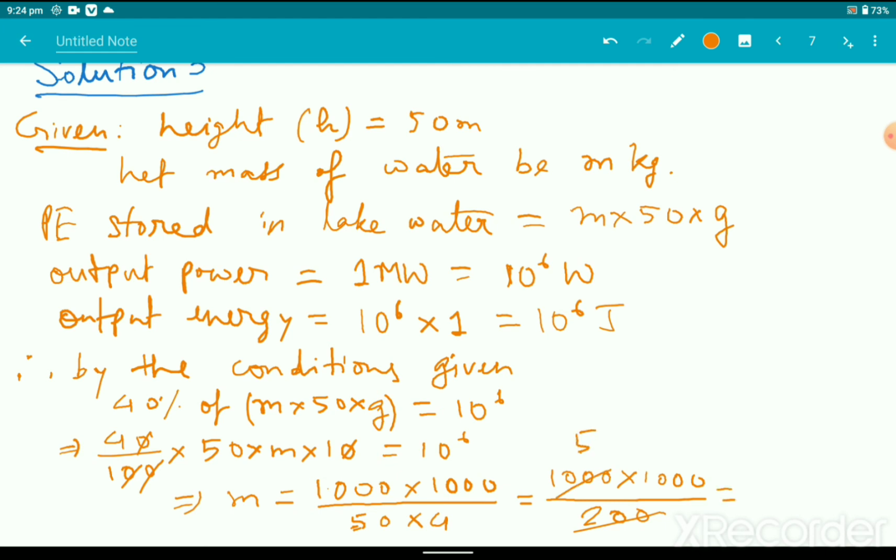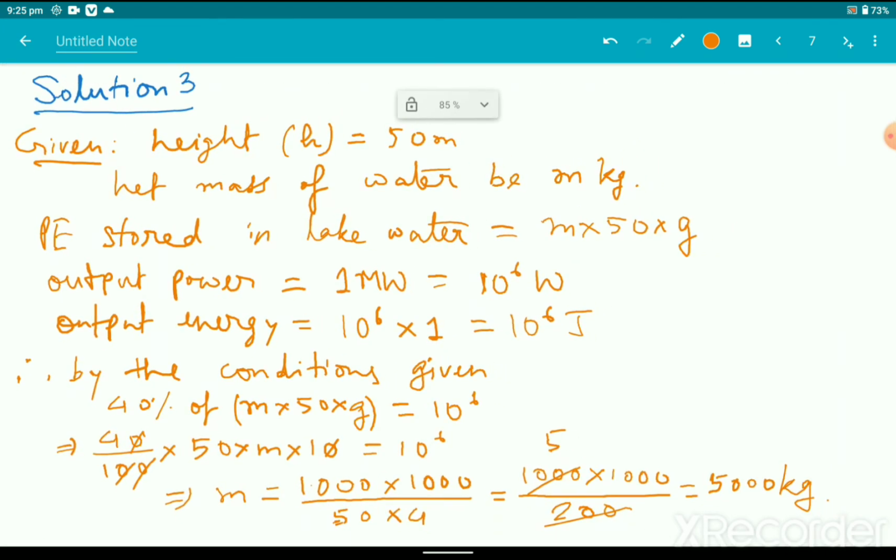Hence the answer turns out to be 5000 kg. Okay, so this is the solution. So how much is the mass of the water needed to generate an output power of 1 megawatt? It's 5000 kg of water that needs to flow down.